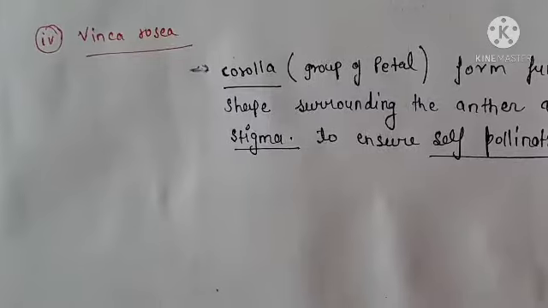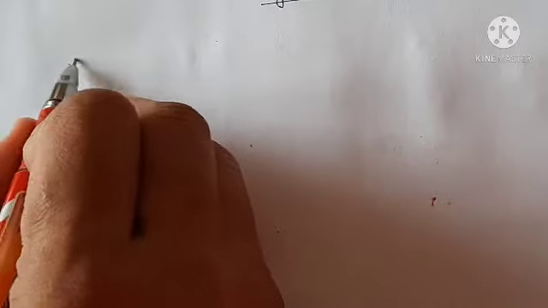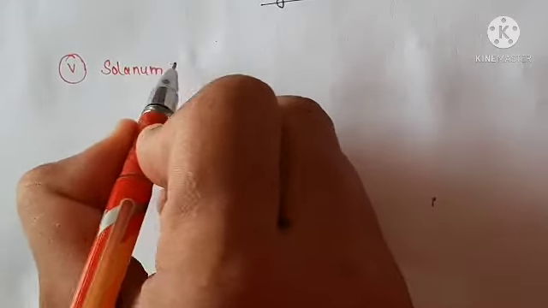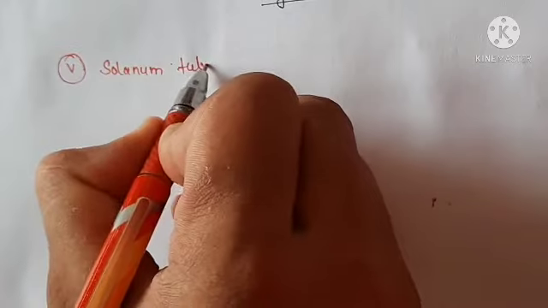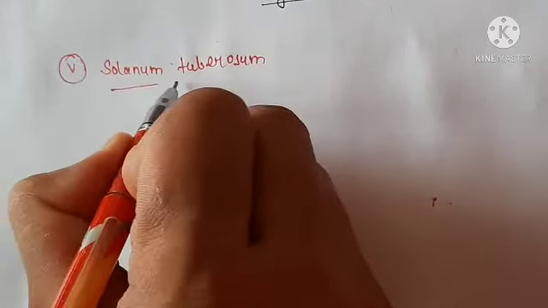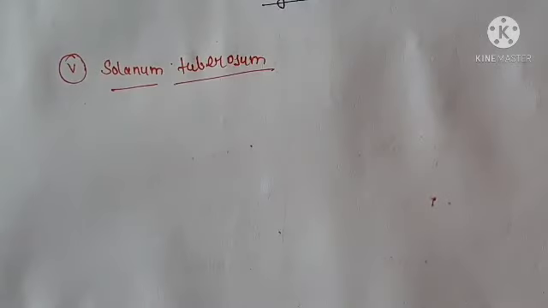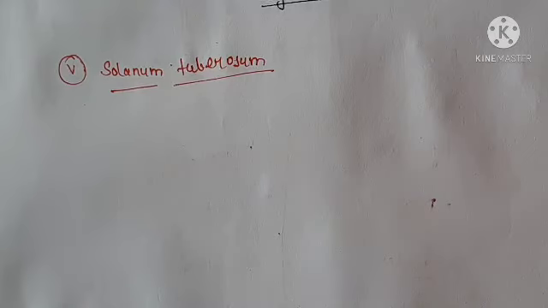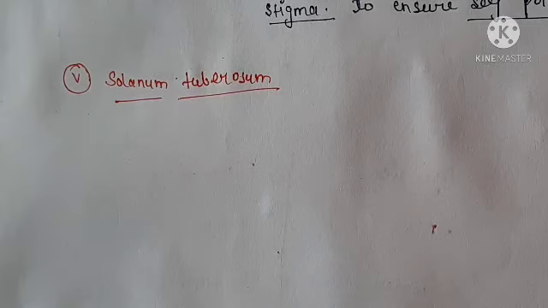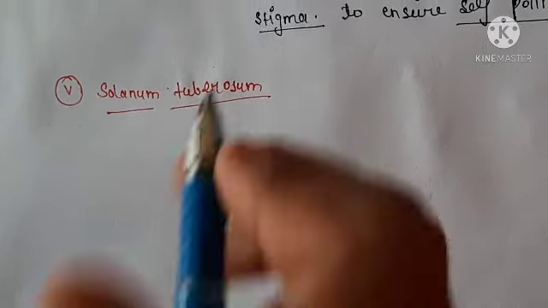Okay. After that, we will discuss the fifth one, Solanum tuberosum. In Solanum tuberosum, stigma elongates and coils the anther to ensure self-pollination.